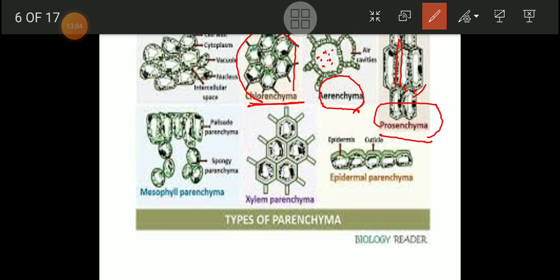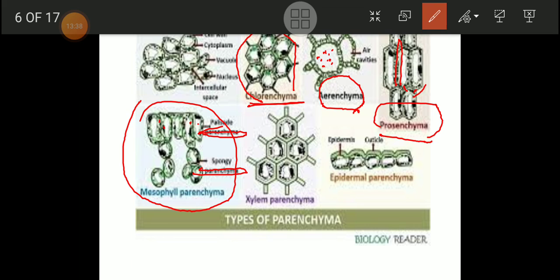Now here we can see the mesophyll type of parenchyma. This mesophyll parenchyma shows two types: the first is palisade and the other is spongy. The palisade type of cell shows green colored chloroplasts, so palisade tissue performs the function of photosynthesis.